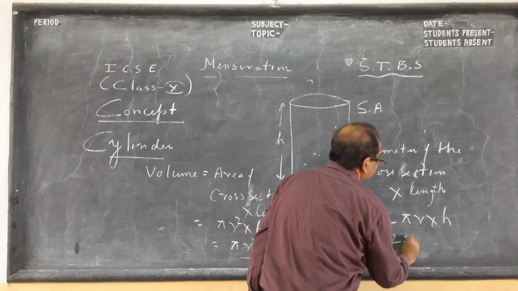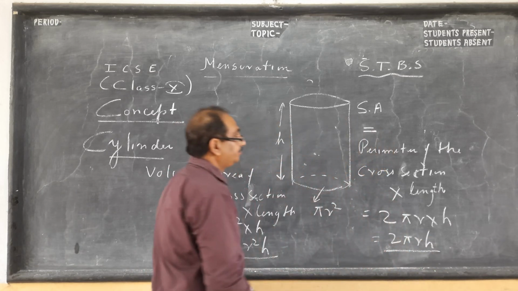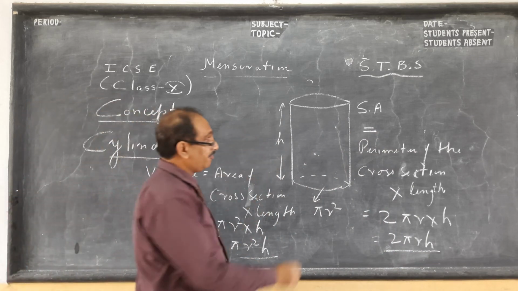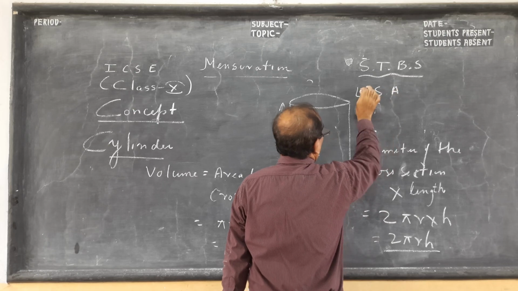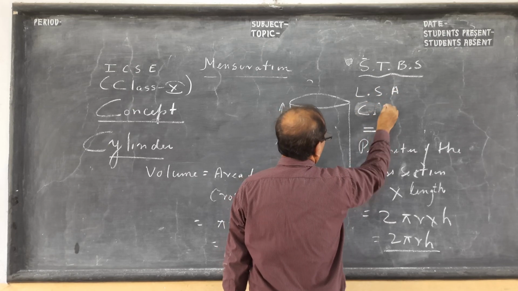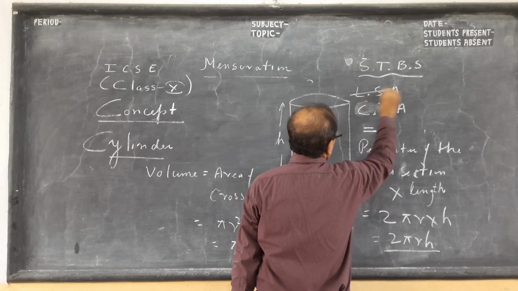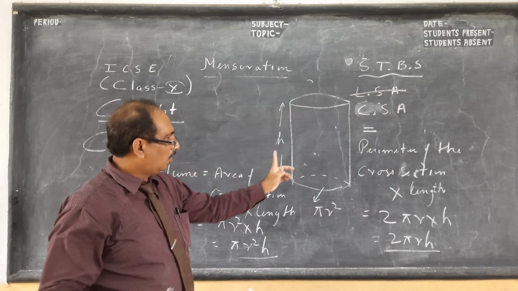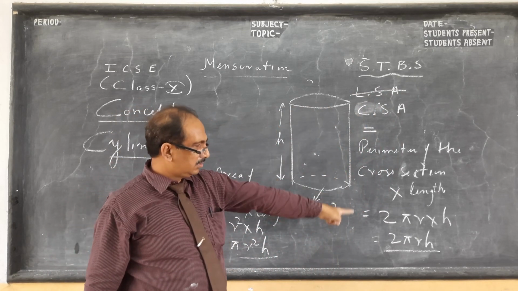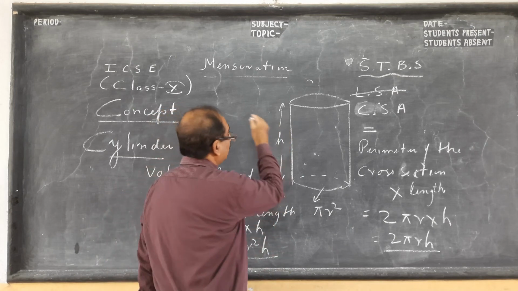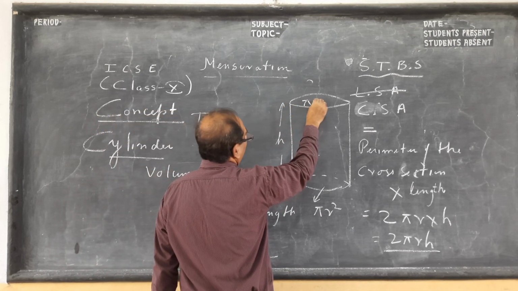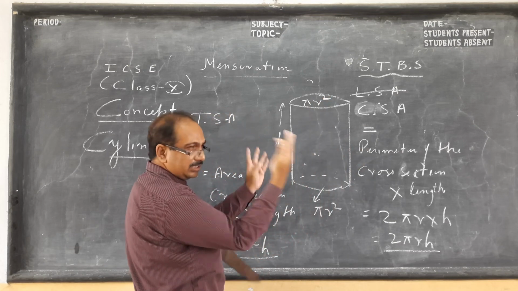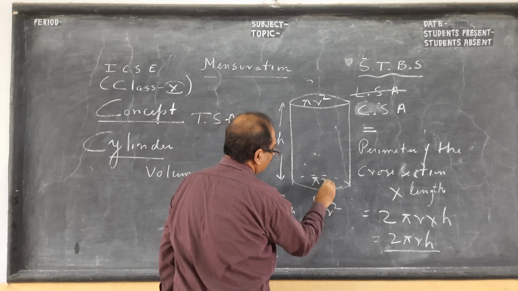So this is the lateral surface area, you can call it LSA, lateral surface area, or curved surface area. The curved surface area of a cylinder is 2 pi r h. So if you want total surface area, children, last thing, you have to add this pi r square. This is 2 pi r h, and here pi r square.